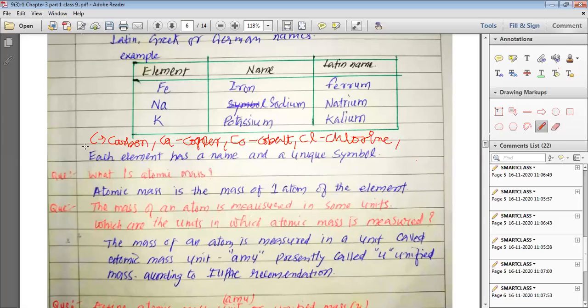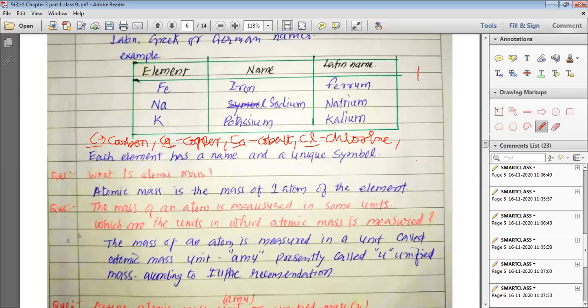So you can see that just from C, you have so many symbols available, but they differ by their second letters. So each element, my dear students, should have a unique symbol and no two elements can have the same symbol. Please remember this.